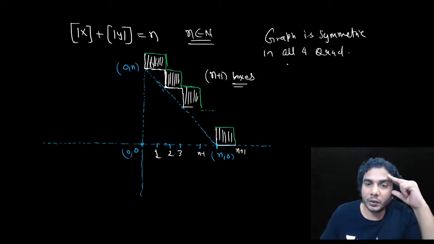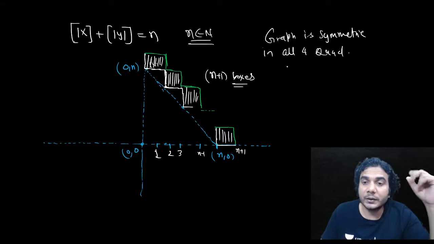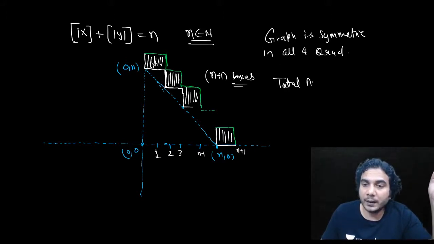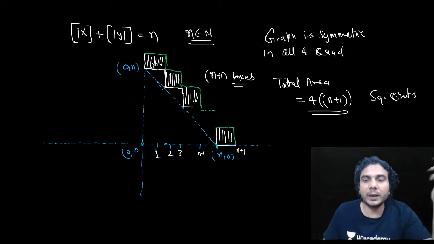Okay, so area of one box is 1 square unit, so area of n plus 1 boxes is n plus 1 square units. It is symmetric in all quadrants, so total area is equal to 4 times the area in the first quadrant. That is n plus 1 boxes, so n plus 1 square units area, right? So the answer is 4 times n plus 1.